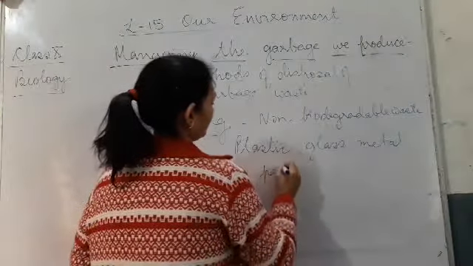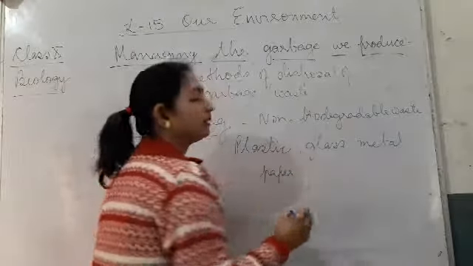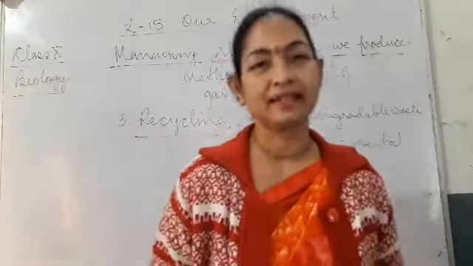Paper is biodegradable, but it can also be sent to the recycling centers.